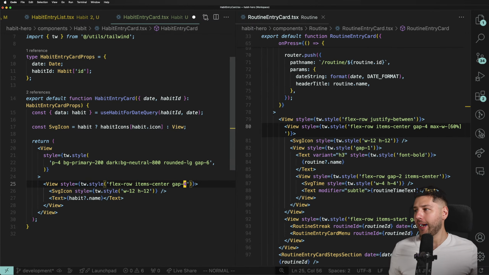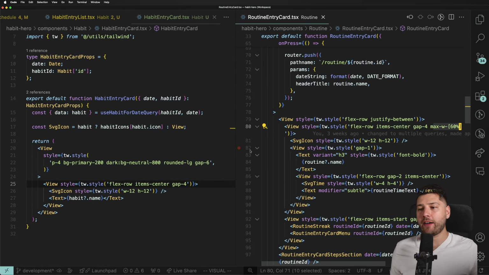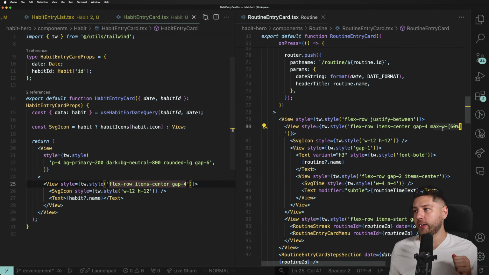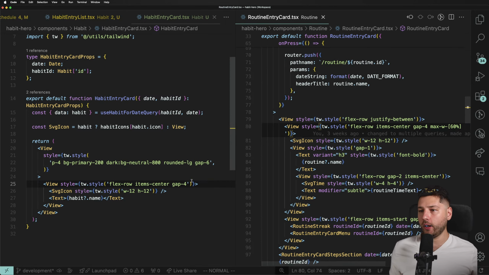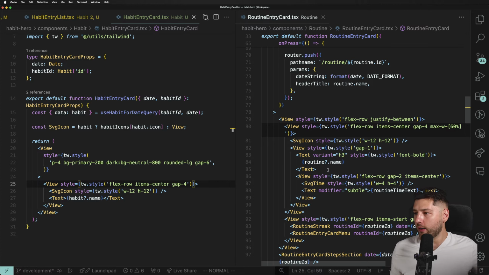4. And then here I have max width 60% because we have a menu. We're going to have a menu here, right? To be able to tap, and that's going to give you some options on the specific card over here. We're not going to do that just now. I'm going to leave it for later. We're not going to worry about that because we don't have our menu just yet. Great. And then what else? Oh, right, let's do this.